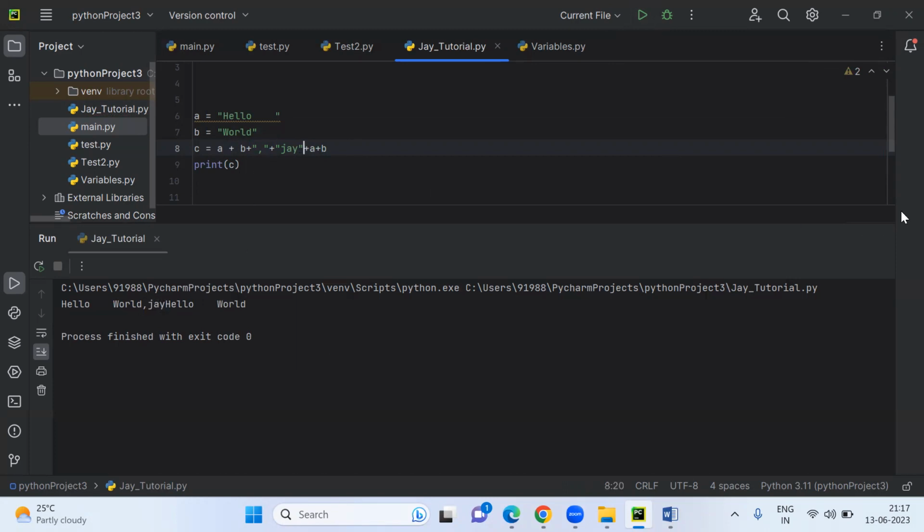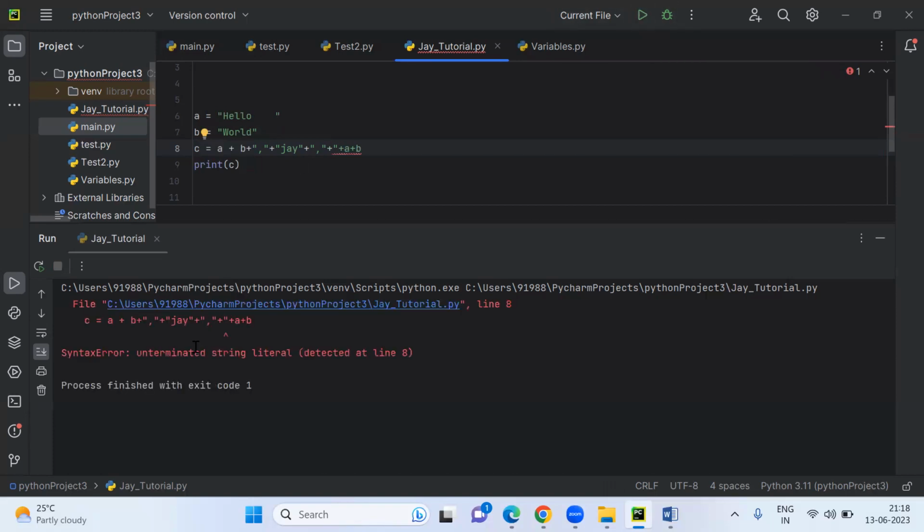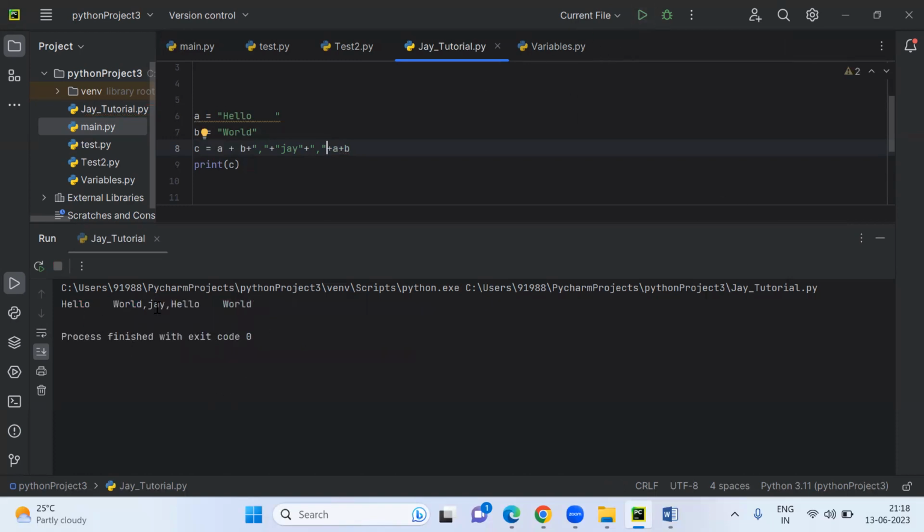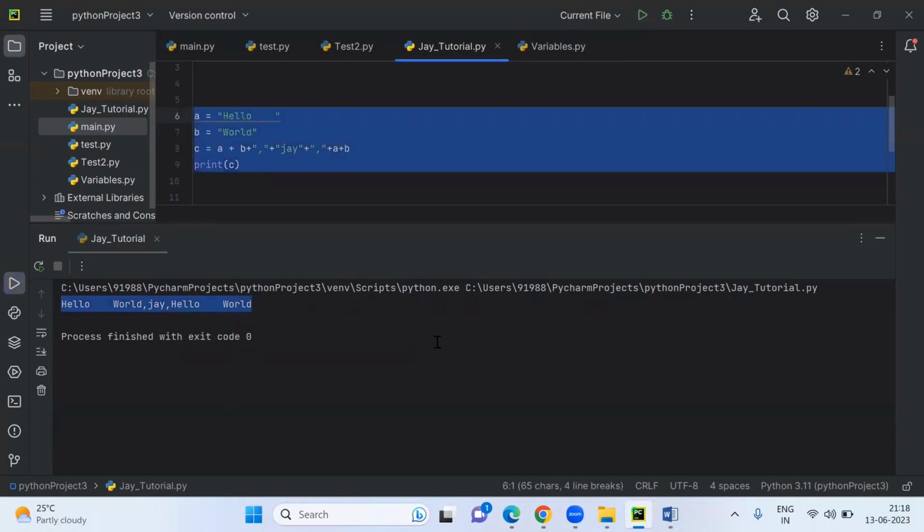Let's give a plus symbol and a comma here also. Now here also we have to add. So same like the double pipe case. Now what are the things that are missing? So hello world, comma, J hello world. Like this you can use it. So keep it for your reference.